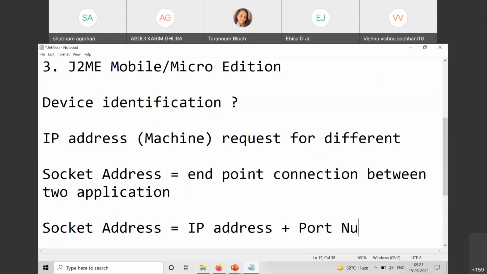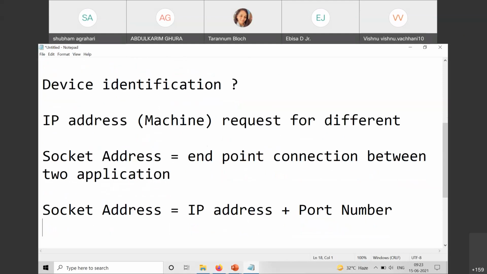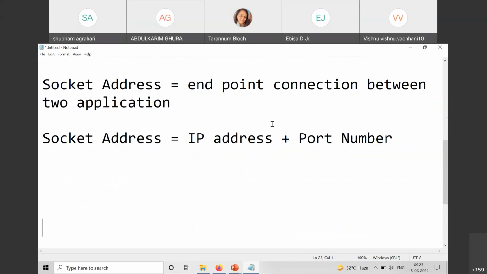IP address plus port number. Now this port number is also like your IP address, a logical thing. Port is always a logical thing. There are certain values for some applications where we are using the default port. Do you know what is the default port for email? Anyone? Have you heard it ever in network subject or somewhere?